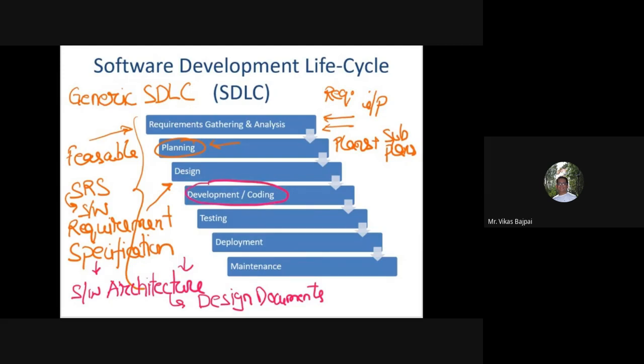In this particular phase, the actual development of the product starts. Actual development means now I'll start coding. Now the role of programmer comes into picture. I'll refer to the detailed design documents, and based on that, I'll start coding. I'll use class diagrams in order to come up with the class structures and all.